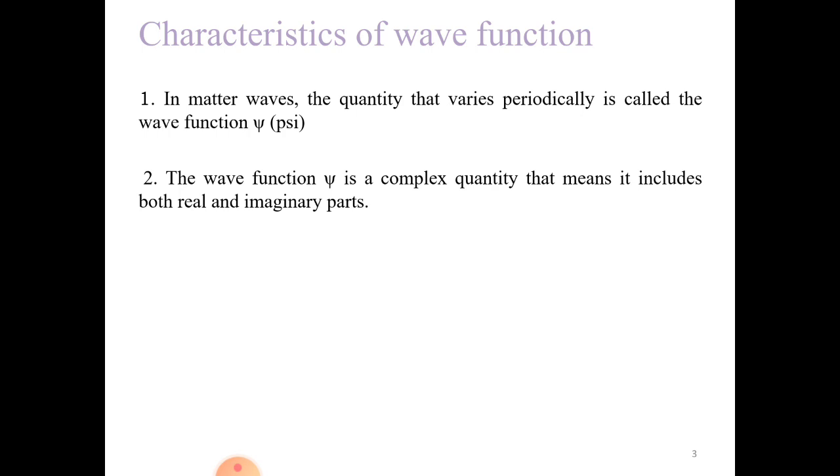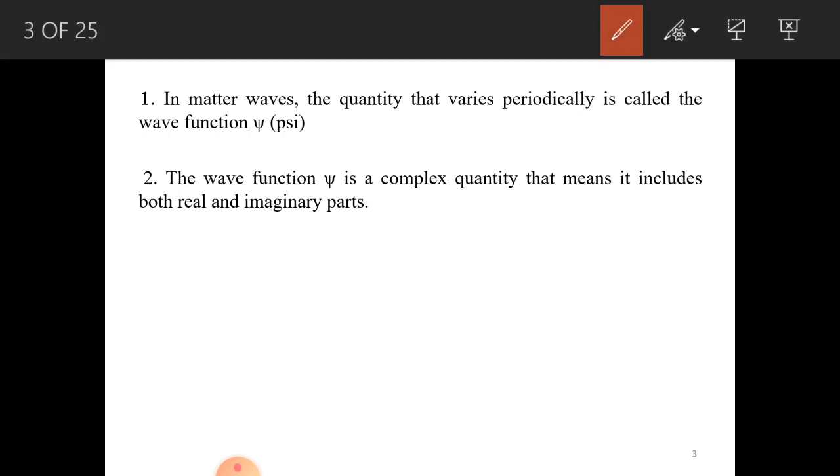Wave function means it is a probability of finding the particle in a space. This wave function may be a complex function that includes a real and imaginary term. If wave function is real, then it is very easy to determine the particle. For example, let us say xi equal to 0. It indicates that the particle is absent. Suppose you get xi equal to 1, it tells you that the particle is present. So wave function may be complex or real.